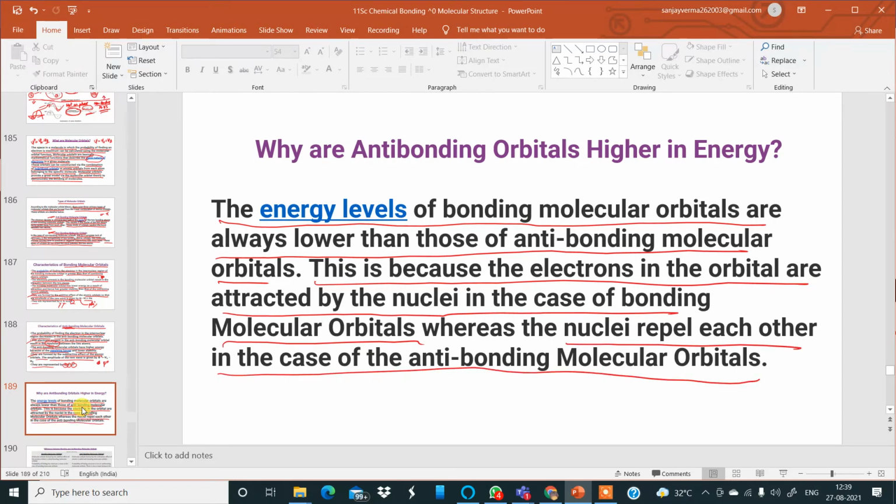The anti-bonding molecular orbitals are high energy because electrons are found behind the nuclei. Between the two nuclei there are no electrons, because of which, instead of attraction, there is a repulsive force, making the energy of the anti-bonding molecular orbitals higher.